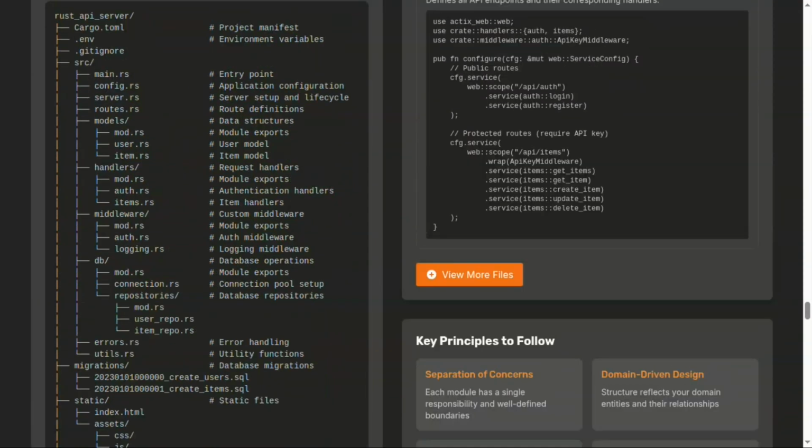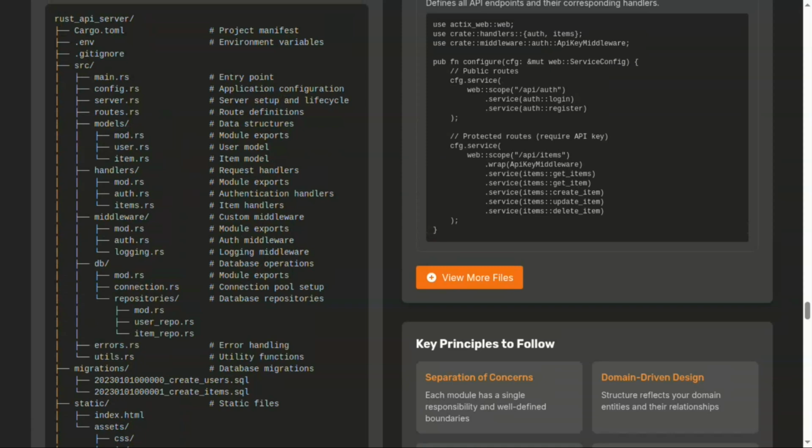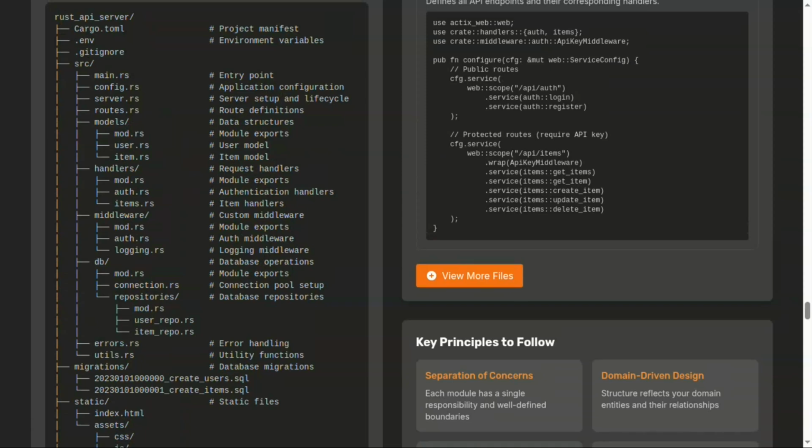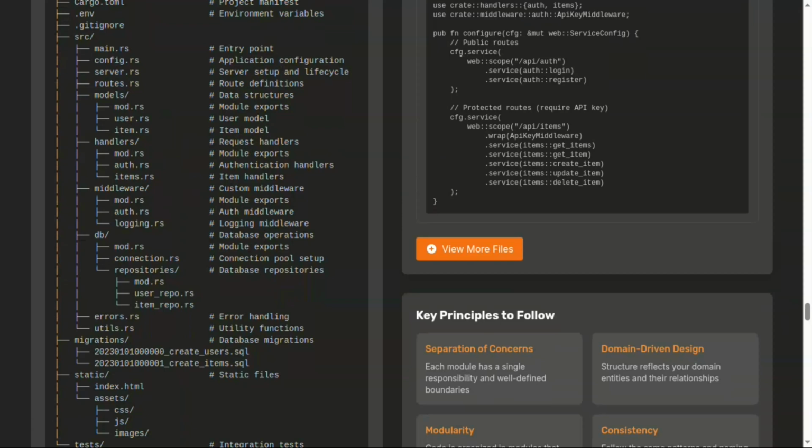Okay, so here you can see this looks too complicated as a folder structure, but don't worry guys, I will guide you, I will help you understand what these are, what the main file is, what routes, servers, modules, handlers, middleware or DB connections are. So don't worry, it's too simple, don't worry.